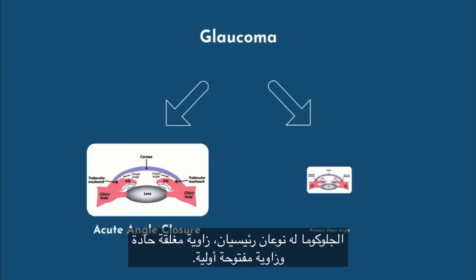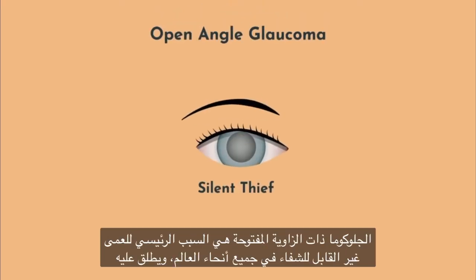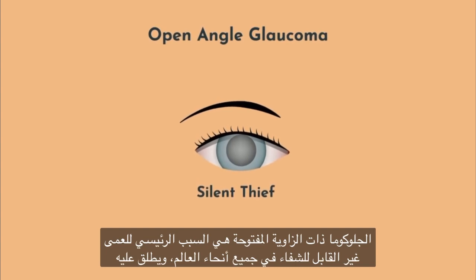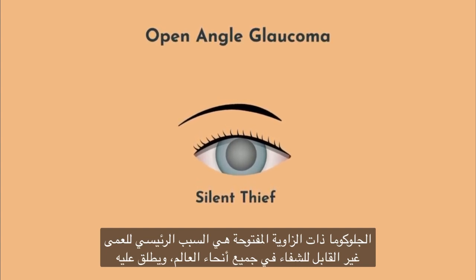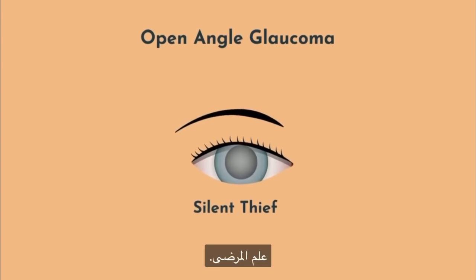Glaucoma has two main types: acute angle closure and primary open angle. Both can lead to damage to the optic nerve and irreversible vision loss. Open angle glaucoma is the leading cause of irreversible blindness worldwide, and it's called the silent thief, as it slowly causes vision loss over time without patients even being aware.